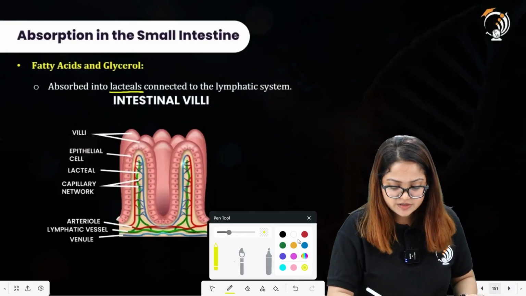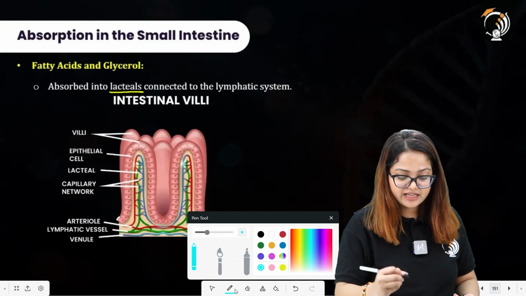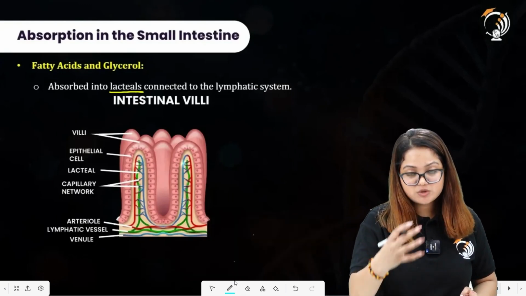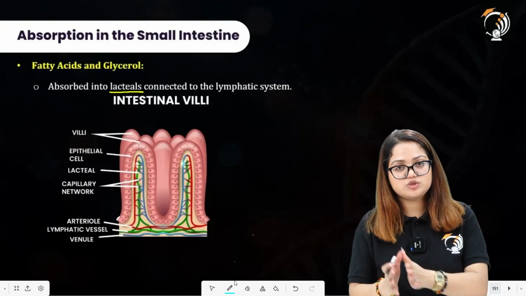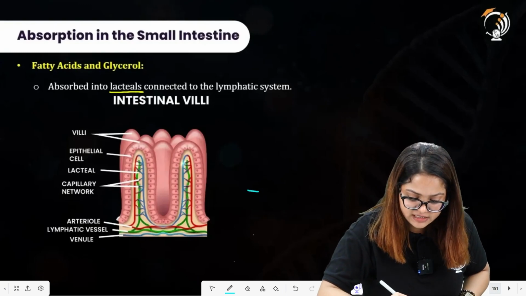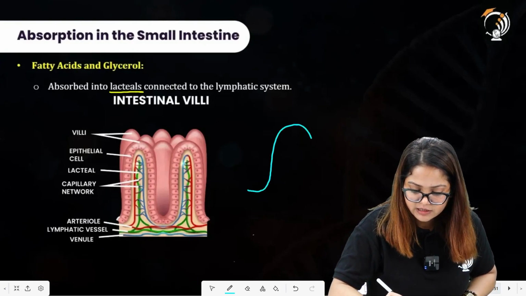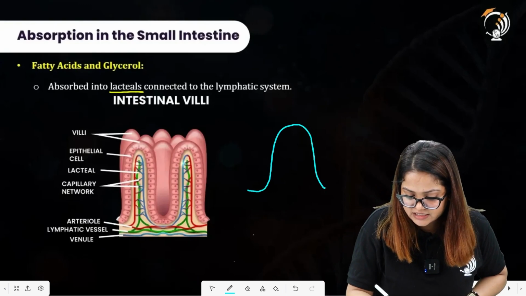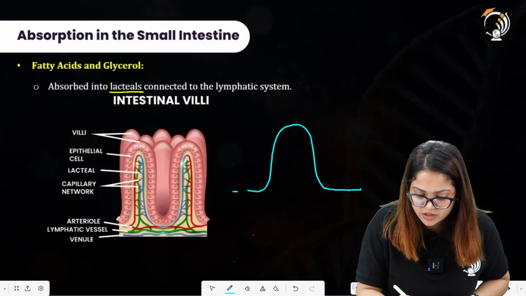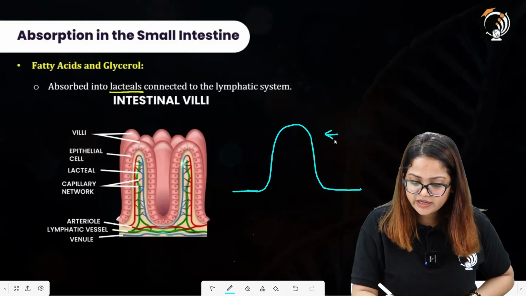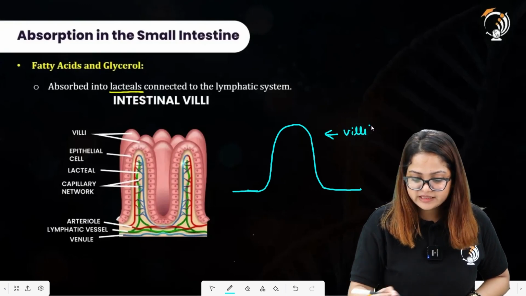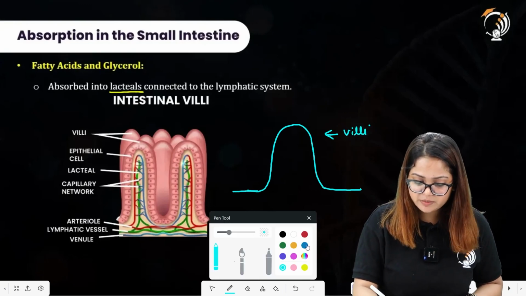Let us first understand the structure of the small intestine villi, then we will talk about the absorption of glucose and absorption of fat. Let us say that these are the extensions of the epithelial cells of the small intestine. These are called villi. These villi are richly supplied with blood vessels.